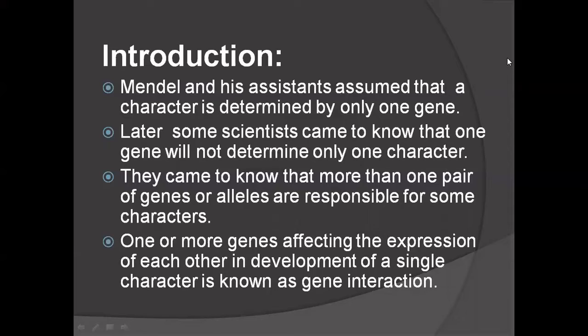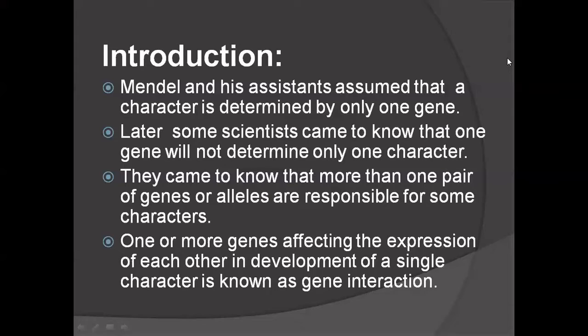So the reason for the modified Mendelian ratios may be that more than one pair of genes or alleles are responsible for some characters. Not only one gene for one character, more than one pair of genes are responsible for some characters. So this is the reason for the modified ratios.